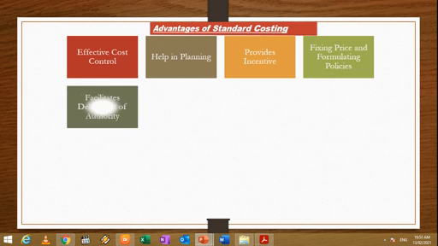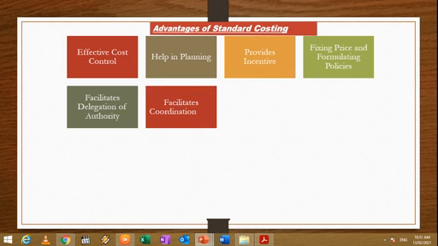Next advantage is facilitates delegation of authority. In order that responsibility for standard performance may be identified directly with the person concerned, an organizational chart is prepared which shows delegation of authority and establishes the responsibility of each of the executives.